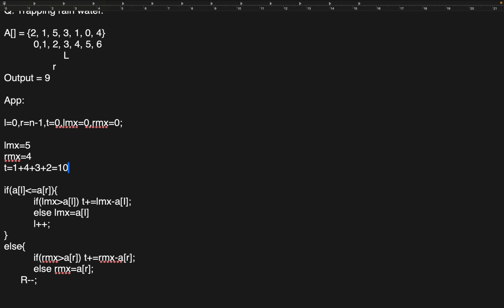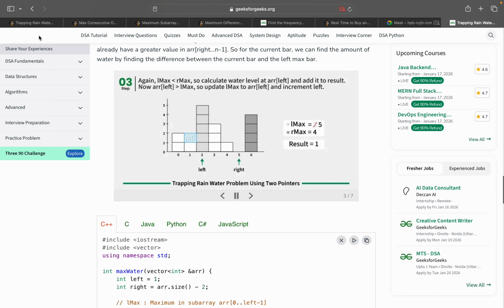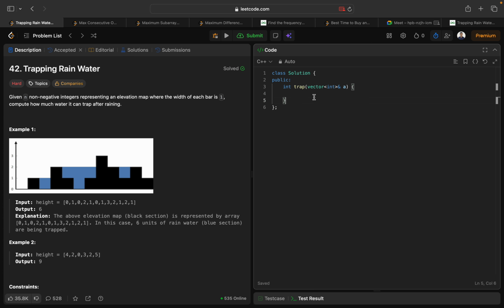Okay, we got 10. I guess we got something wrong in the iteration. We have done something wrong somewhere. But this logic is correct. Let's code it out and check where we went wrong. So let's code this out.